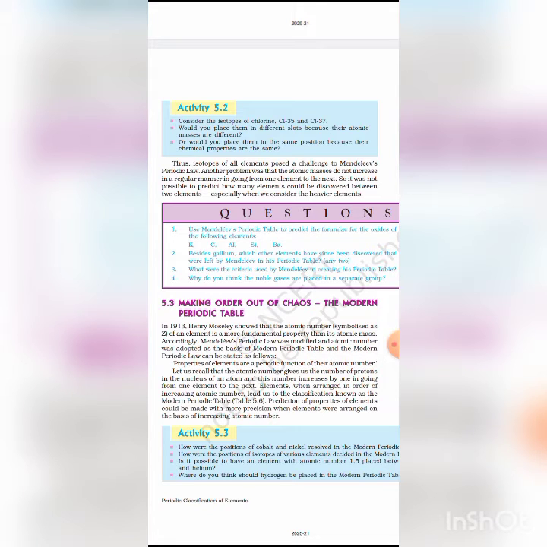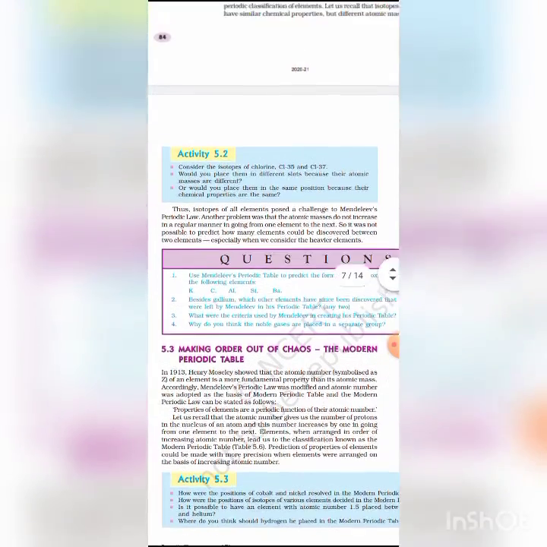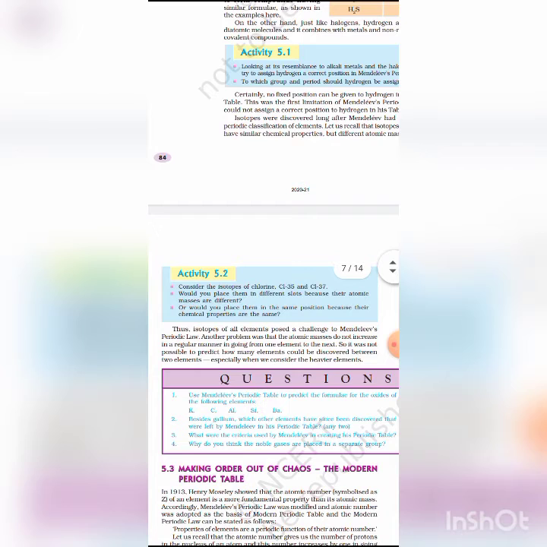Another very important defect of this table is that alkali metals, that is lithium, sodium, potassium, rubidium and cesium, are quite different from the coinage metals, that is copper, silver and gold, yet they have been placed in group 1. They have different properties. The only similarity in these elements is their monovalence.